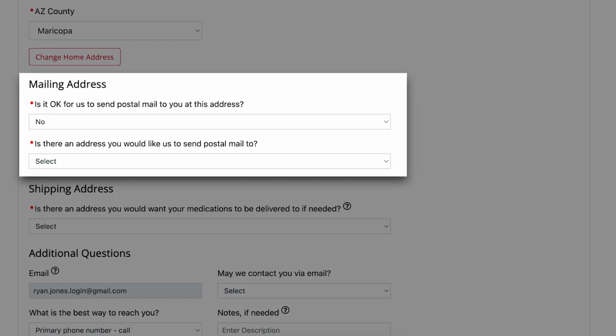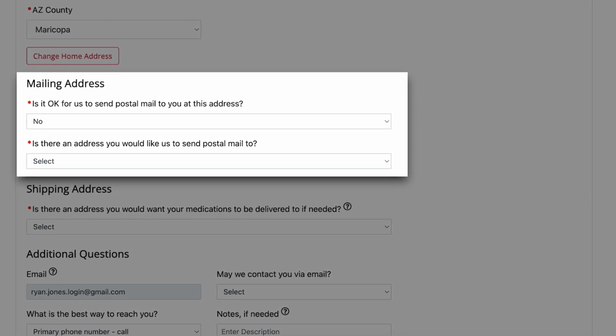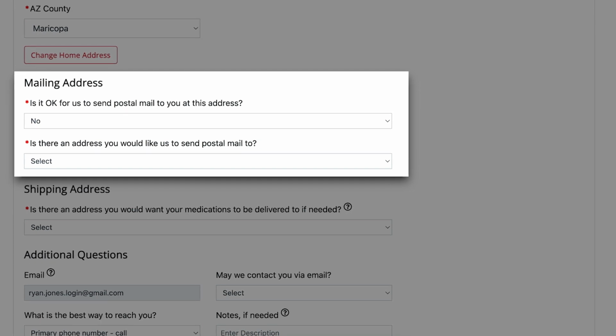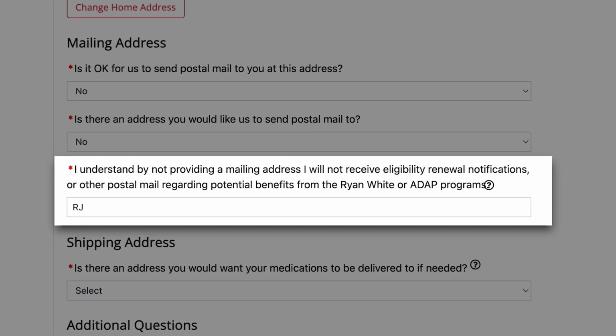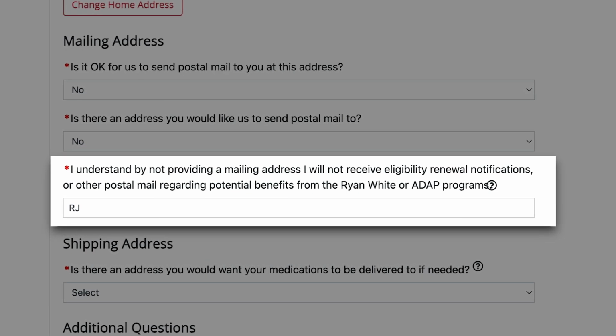If you cannot or would not like to receive mail at the address, please select No and provide an option of where you would like to receive mail. If you choose not to provide any address, you will not be able to receive mail. You must initial the short statement acknowledging that you opt out of receiving any mail from Ryan White or ADAP.